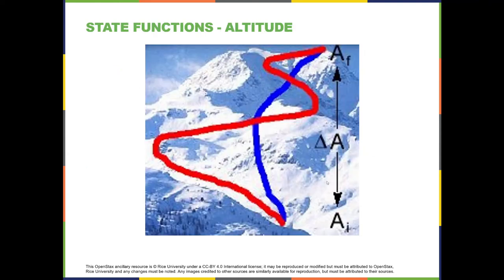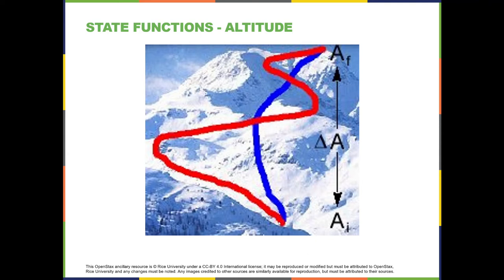Before we talk about the mathematical equation, which is going to look very similar to a mathematical equation you've seen before, I want to remind us about what a state function is, because entropy, like enthalpy, and even like Gibbs free energy, which we'll talk about in a little while, is a state function. Altitude is also a state function. So if a hiker starts at this point of the mountain and finishes at this point of the mountain, their change in altitude is the same whether they follow this red path or they follow this blue path.